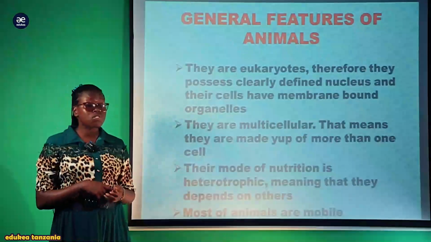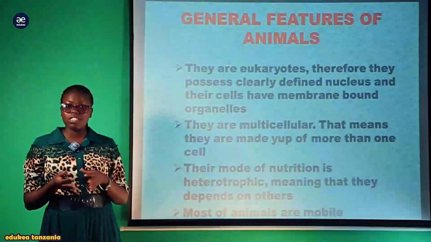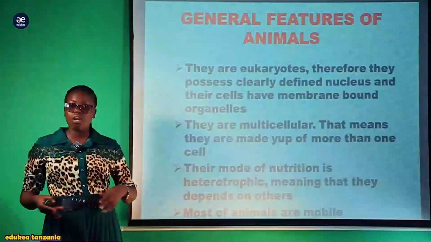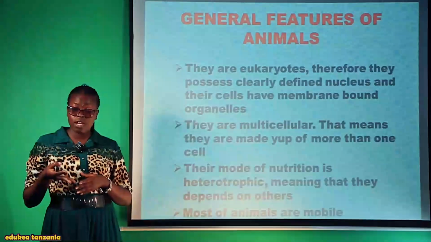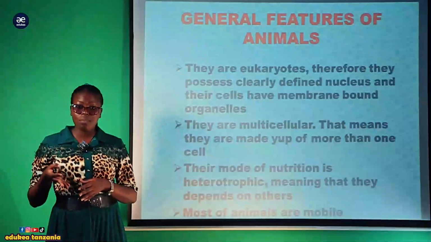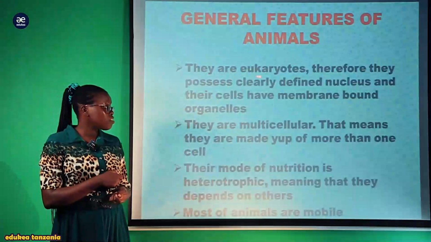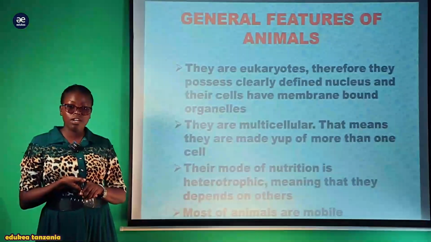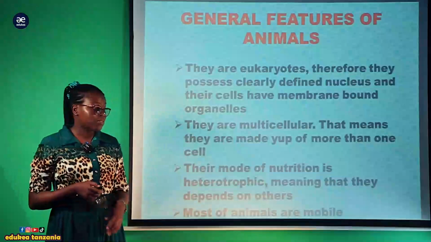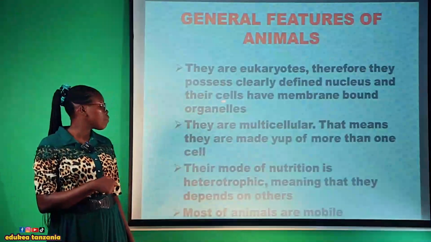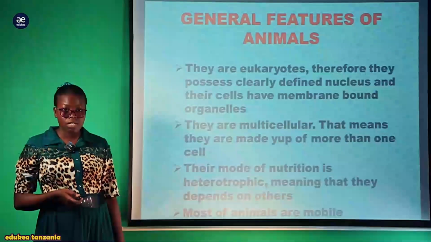Now, what are the general features of animals? When you hear the kingdom Animalia, what are the general features? These are the features common to all phyla of the kingdom Animalia, while the distinguishing features are those which distinguish members of the kingdom Animalia from other kingdoms. They are eukaryotes. Eukaryotes are organisms which have a nuclear membrane, and their organelles are bound by membranes. So they possess a clearly defined nucleus, and their cells have membrane-bound organelles.